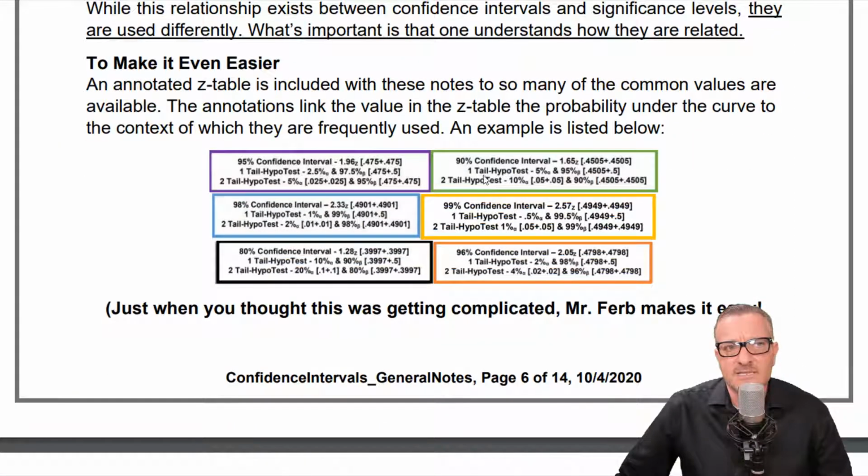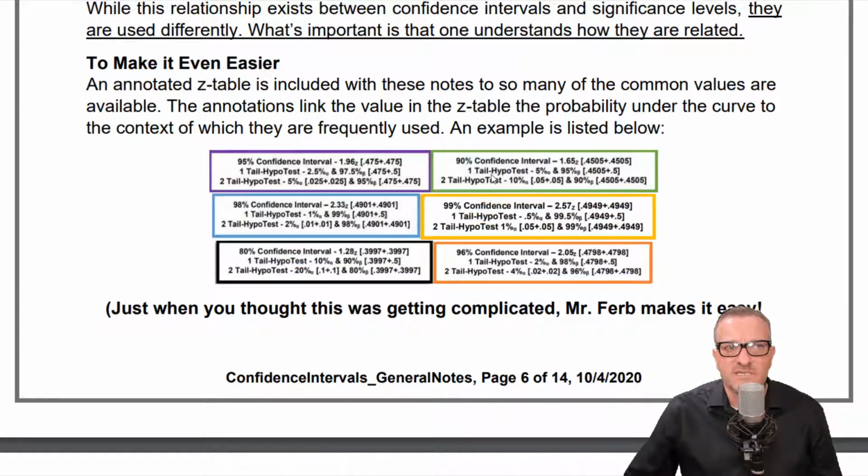So if somebody said, okay, I want a confidence interval, and this is all z-score confidence interval, because with the t-distribution it's much easier, but when we say we want a 90% confidence interval, then you would go and you would say, oh, well, if we just take a look at this blue one right here, it says confidence interval 90%, and then we get a z-score of 1.65, and that's the confidence interval for that. And it shows what the actual values under the curve go into making that 1.65 and what it would be.